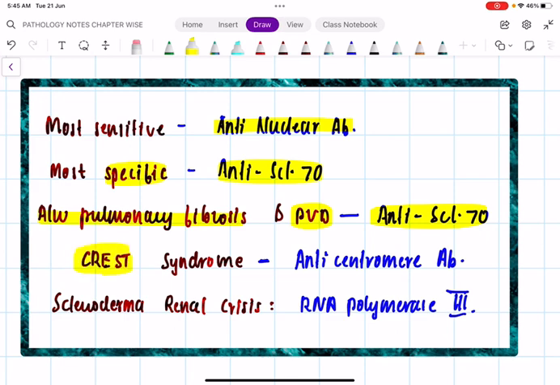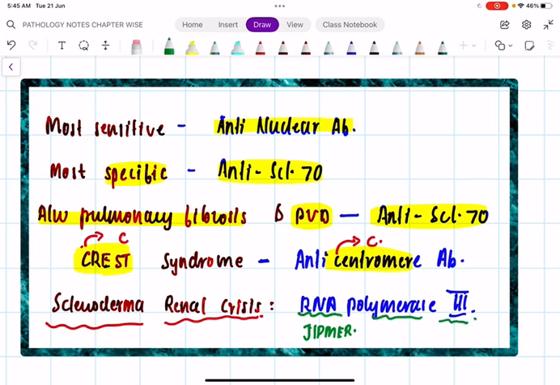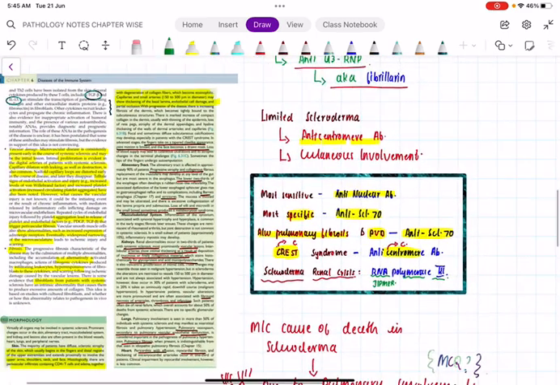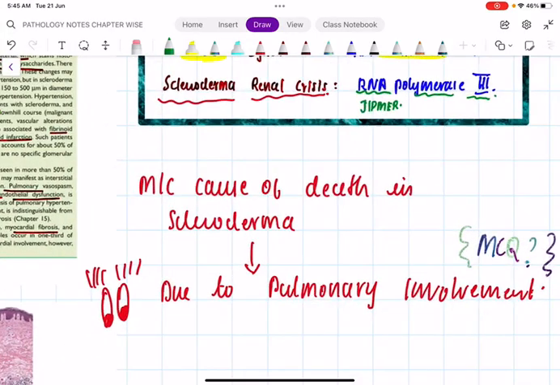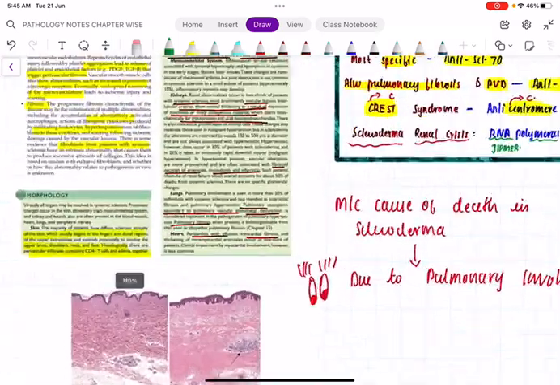And if it is associated with CREST syndrome, it is anti-centromere antibody. How I used to remember: CREST has letter C, and centromere also has letter C, so C for C. Then scleroderma renal crisis, this is very important. This question has been asked in JIPMER. Scleroderma renal crisis is associated with which antibodies? Anti-RNA polymerase 3 antibodies. And remember, the most common cause of death in scleroderma is pulmonary involvement, probably due to pulmonary arterial hypertension. Let us see the morphology.